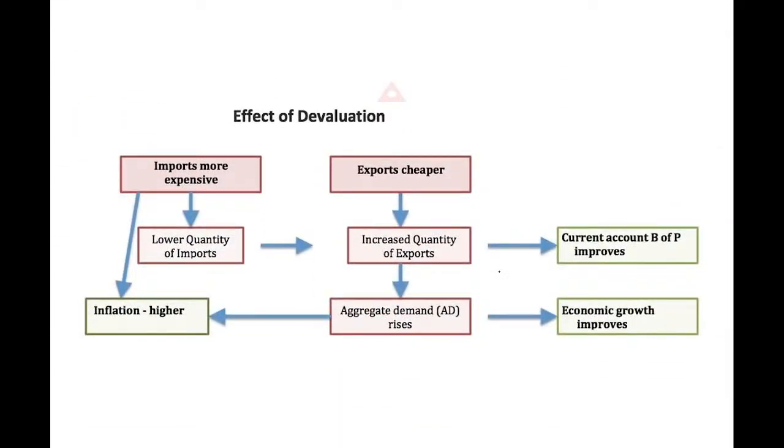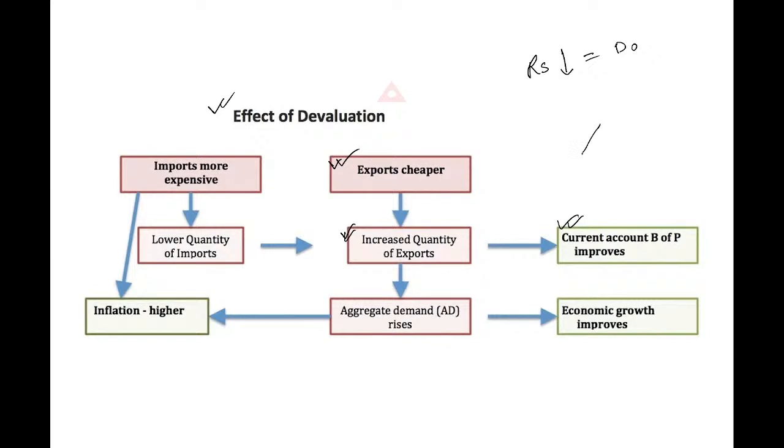So the effect of devaluation: if the price of the rupee decreases against the dollar, then exports will be cheaper. Yes or no? Exports will be cheaper. If exports are cheaper, then the quantity of India's exports will increase, and it will improve the current account of the balance of payments.